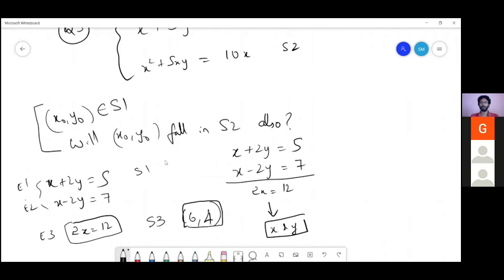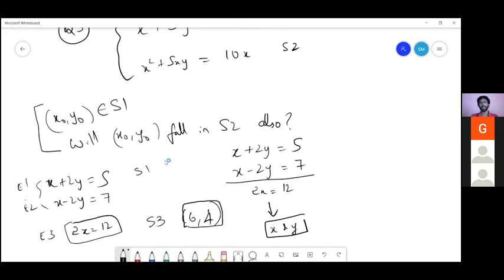Consider E2 as one separate equation; in that case also you will have infinitely many solutions. But when you combine E1 and E2, there are certain solutions which intersect. And those intersecting points are actually the real solution set for the pair of linear equations.